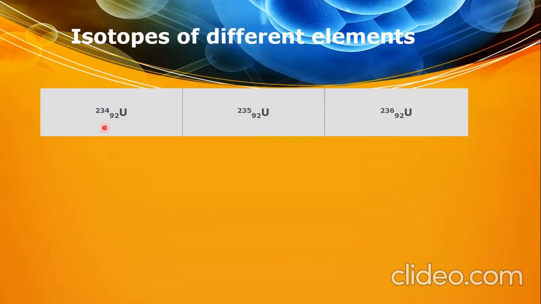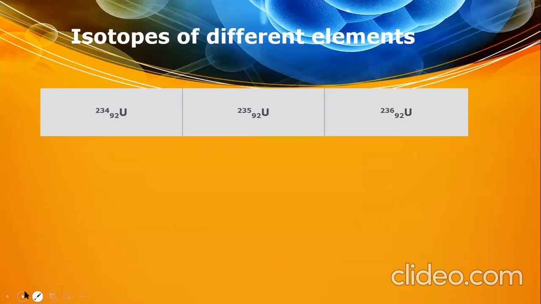In uranium there are 3 isotopes. Uranium element has 3 isotopes, meaning every atom has a different number of neutrons. That's why it has 3 isotopes and it is used as a radioactive substance.